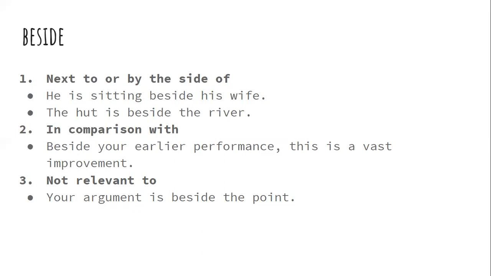The person is sitting next to, by the side of his wife, close to his wife. The hut is beside the river. So what is the location of the hut? It is next to the river, by the side of the river.